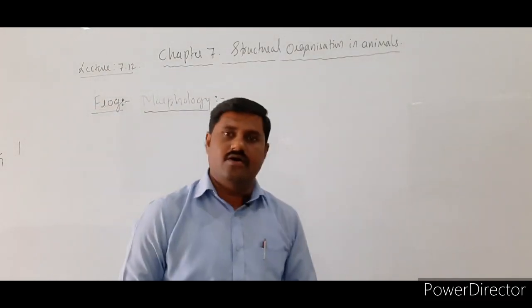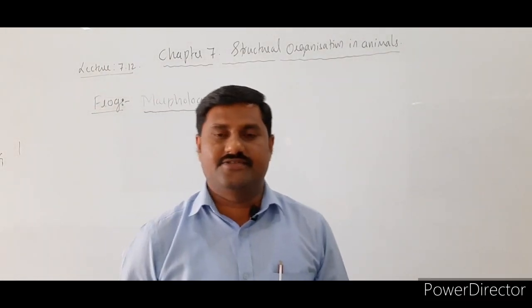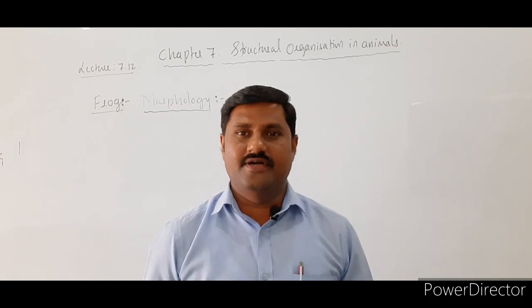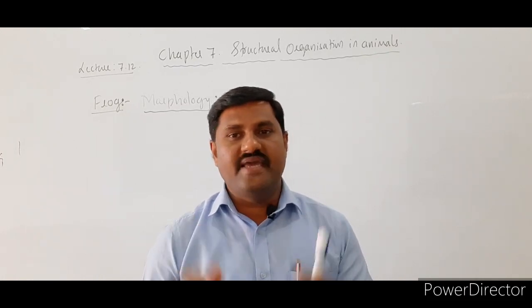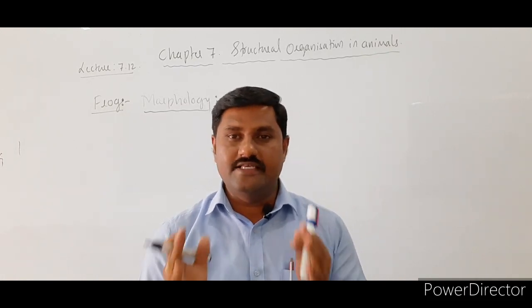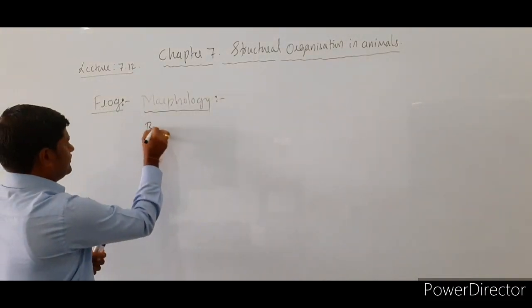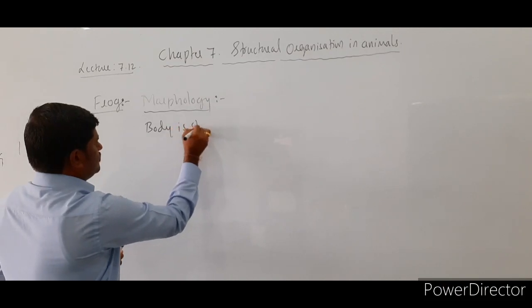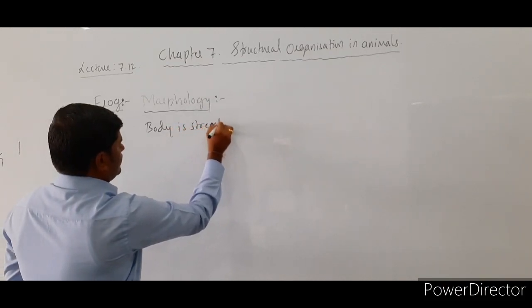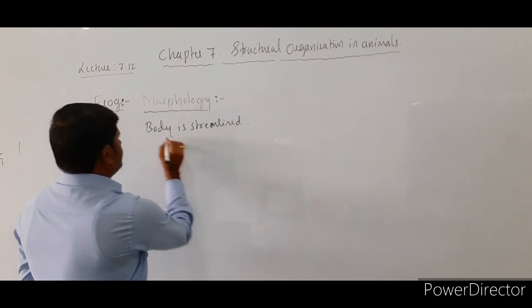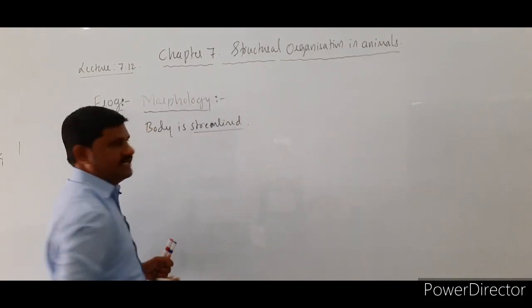Externally, how is the animal? This animal has two major parts and the body is streamlined. Why is the body streamlined?